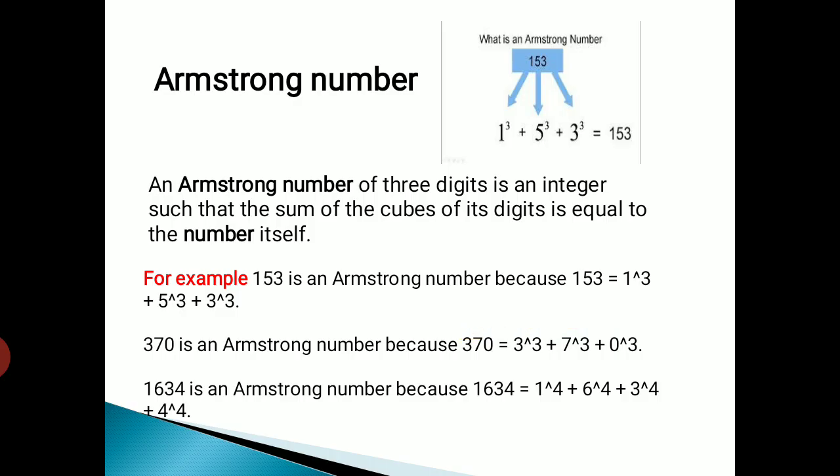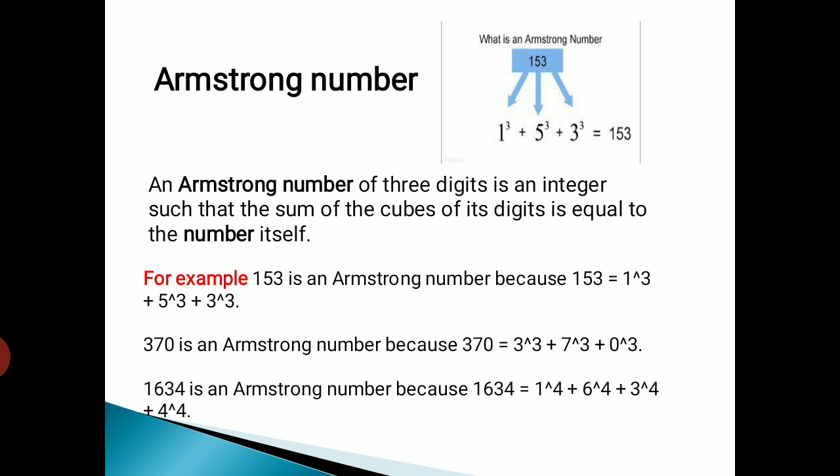Okay, next. Armstrong number. What is that Armstrong number? I consider a 3-digit number. Here I consider 153. It is a 3-digit number. So I have to cube each individual digit. That means 1 cube, 5 cube and 3 cube. 1 cube is 1 and 5 cube is 125 and 3 cube is 27. If I add all those values, that means 1 plus 125 plus 27, I get the same 153. Therefore 153 is an Armstrong number. Similarly 370 is also an Armstrong number.